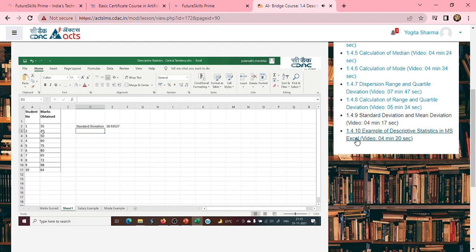The deviation value is higher. If it is 40, the deviation value is still higher. So like this, we'll find the standard deviation by using Excel.